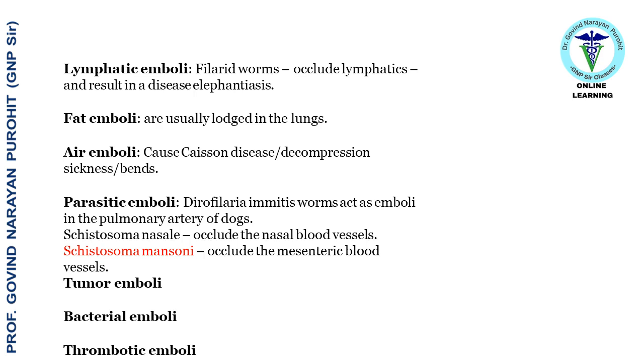Schistosoma nasale occludes the nasal blood vessels. Schistosoma mansoni occludes the mesenteric blood vessels. Other types of emboli include tumor emboli, bacterial emboli, and thrombotic emboli.